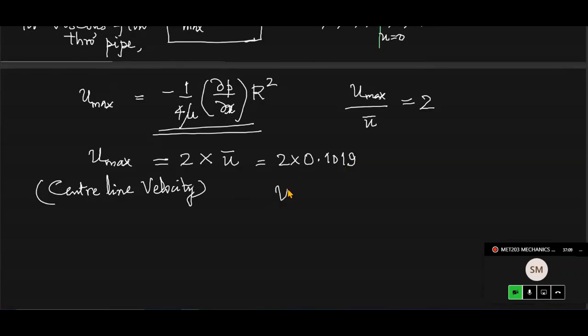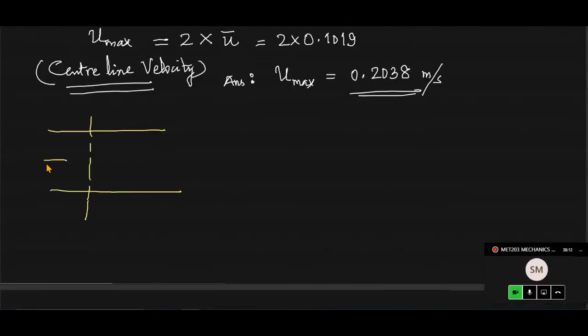Okay, so your u max or center line velocity, this is the answer to the question. Remember, center line velocity u max is equal to twice of this, that is 0.2038 meter per second.